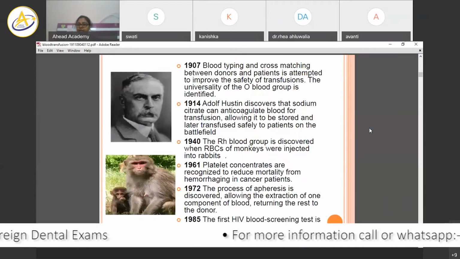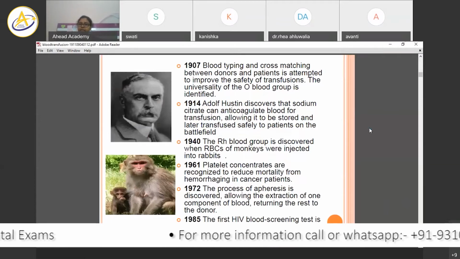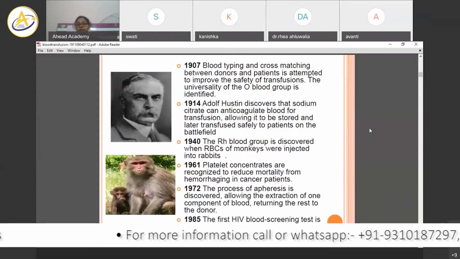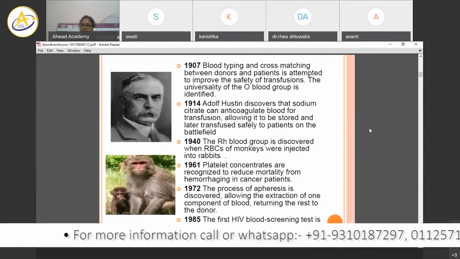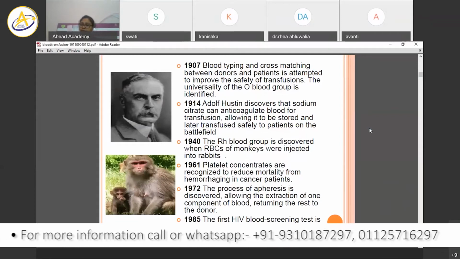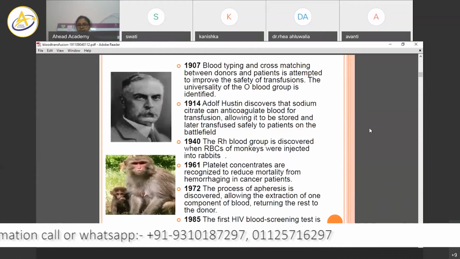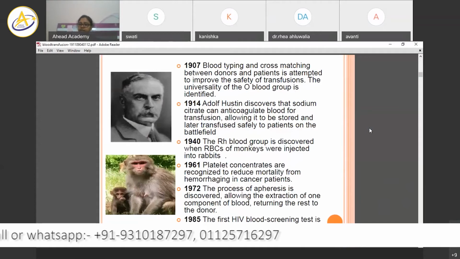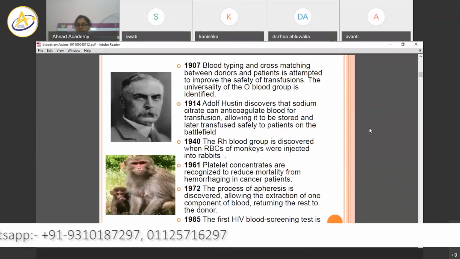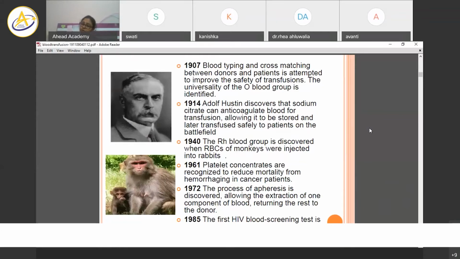Then 1914, Adolf Huston discovered that sodium citrate can anticoagulate blood for transfusion. And how did it help? It helped because blood can be stored and then later transfused. Until now it was that blood was taken out and given immediately, so that coagulation does not happen. Now because the anticoagulant has been discovered, it can be stored also.